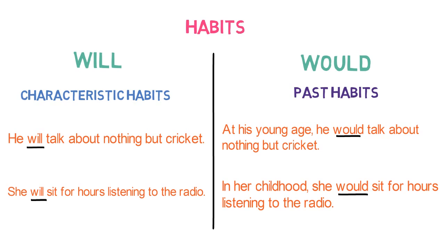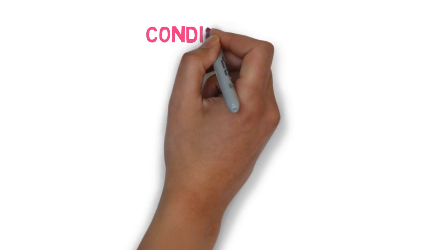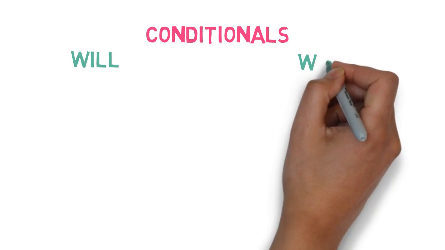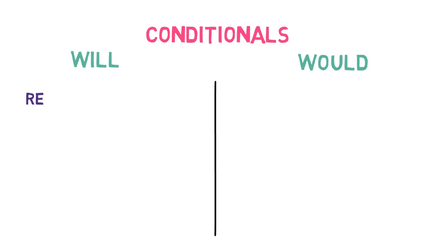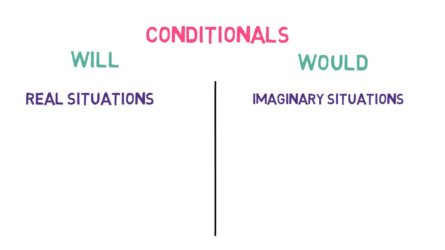Now, let's look into the next usage of the verb will and would. Number 4. Conditionals. In case of a condition where a real situation is talked about, we use will. And where the situations are imaginary, we use would. Let's look into examples where real situations are considered.